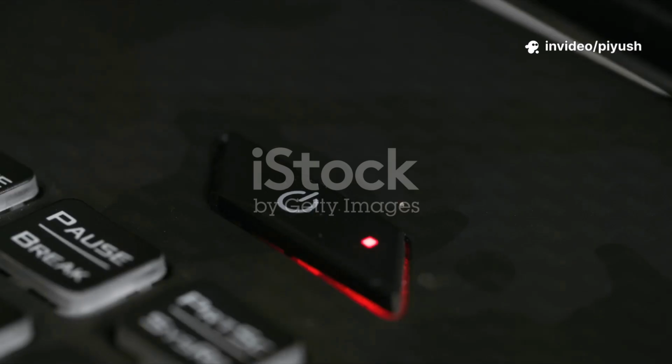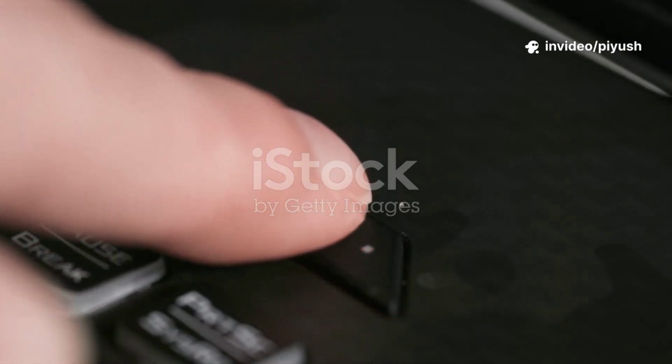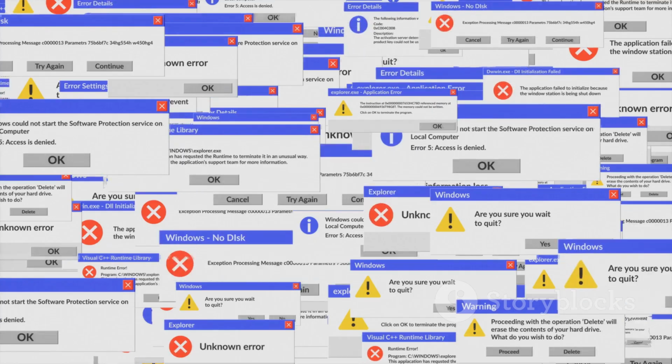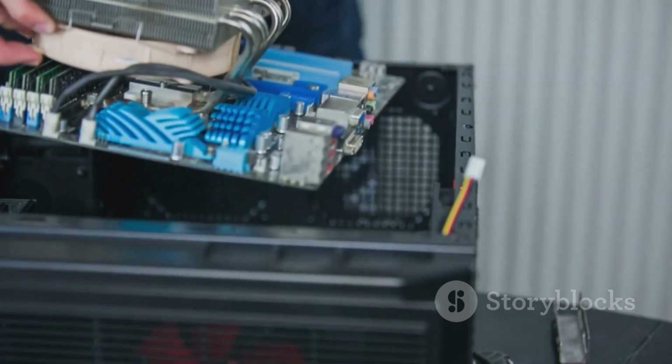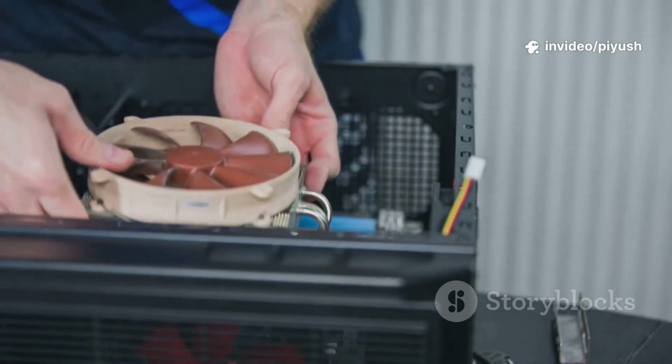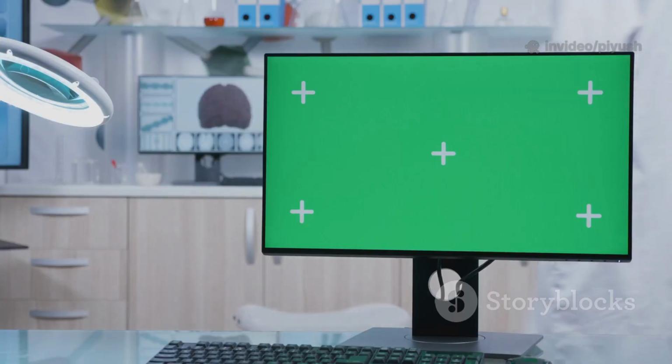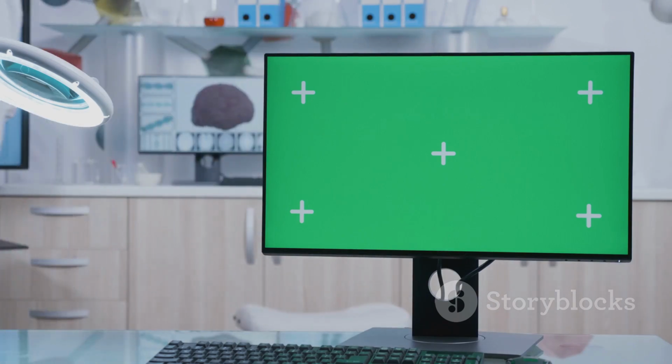After the first restart, your computer is now running the new Windows operating system directly from your hard drive. You will see the Windows logo again, followed by a series of messages like getting devices ready as Windows configures itself for your specific hardware. This part of the setup is known as the out-of-box experience, or OOBE. It's a guided, user-friendly process designed to help you personalize your new system.